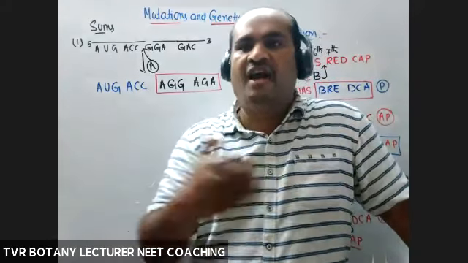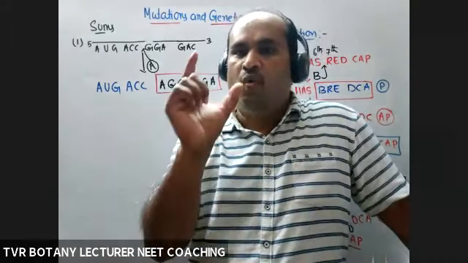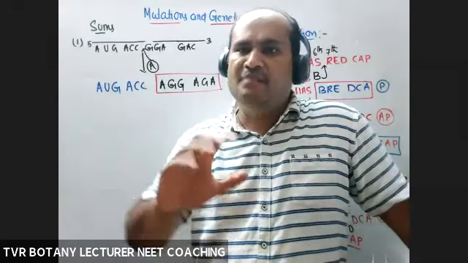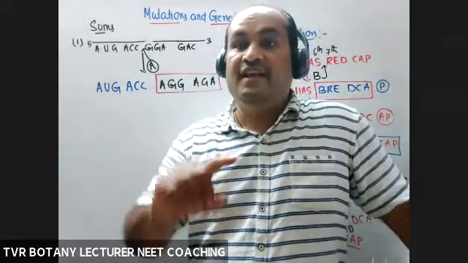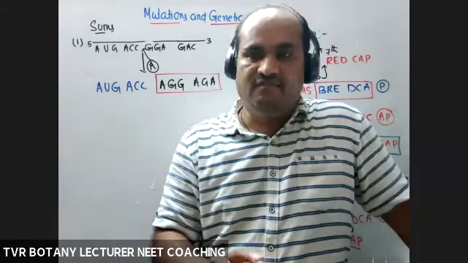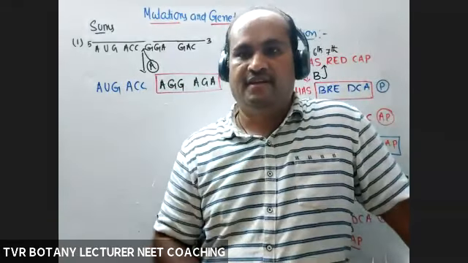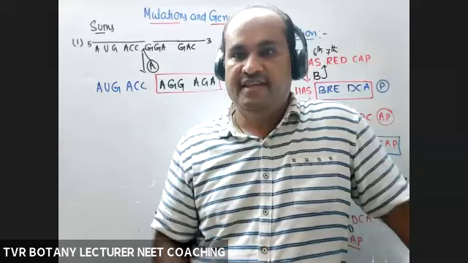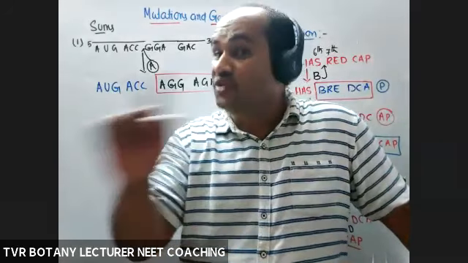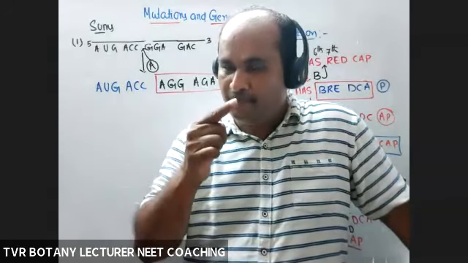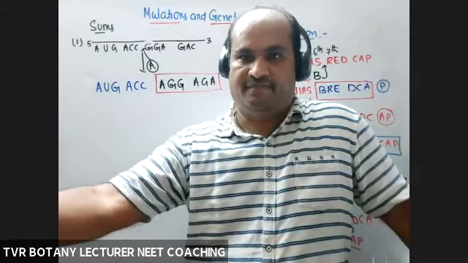Addition or deletion of 1 complete frame or many frames will result in change in 1 amino acid or many amino acids. In this case, there is no change from the point of insertion.